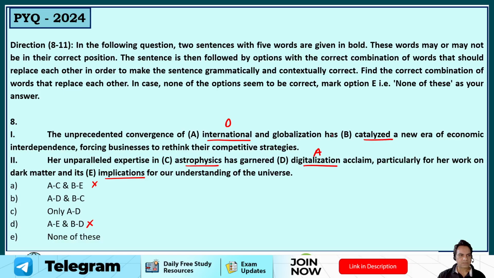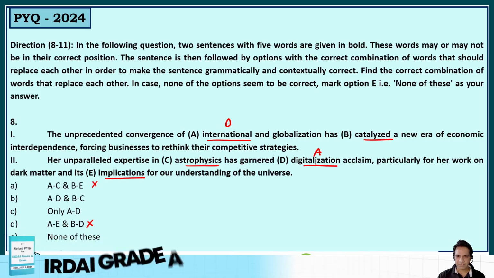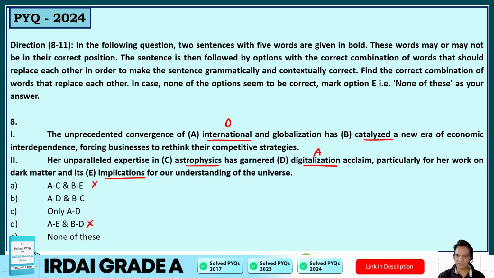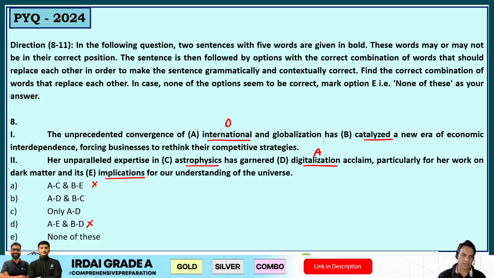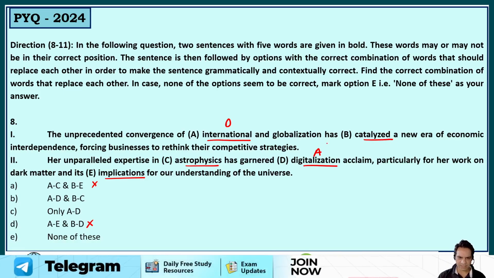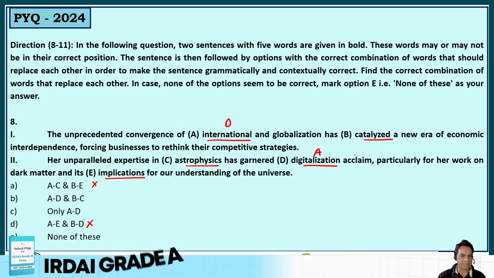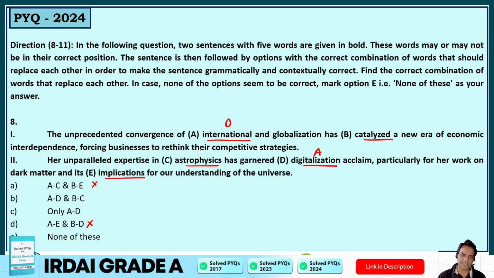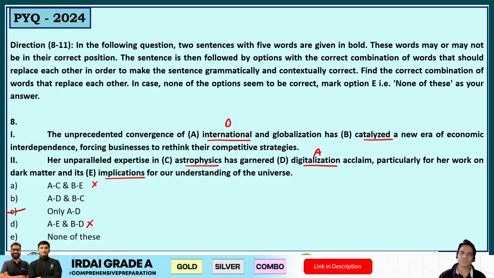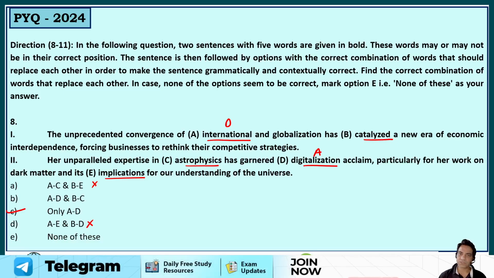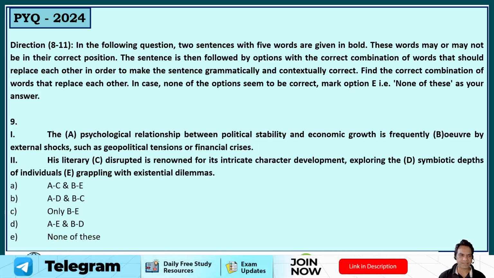Then let's read further. So unprecedented convergence of digitalization and globalization has catalyzed a new era of, yes, catalyze is correct, of economic interdependence, forcing businesses to rethink their competitive strategies. And second, her unparalleled expertise in astrophysics, correct, has garnered international acclaim, particularly for her work on dark matter and its implications for our understanding of the universe. So only A with D. So option C is your correct answer, guys. In such questions, you have to find the correct interchange of the words that is required. Options do help you a lot, and we have to see the correct replacement here.